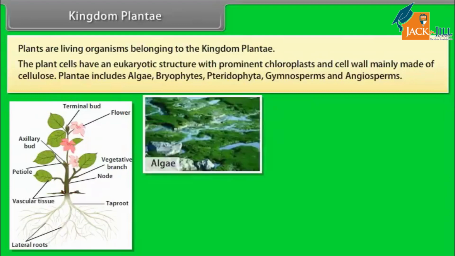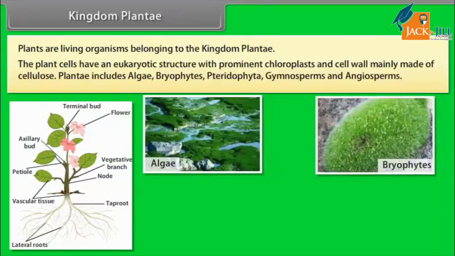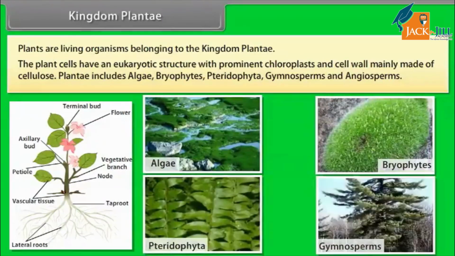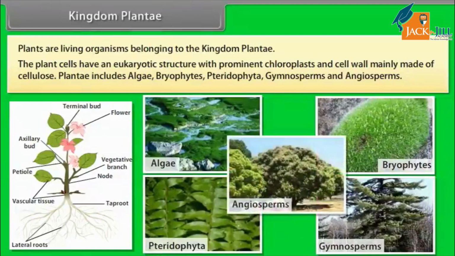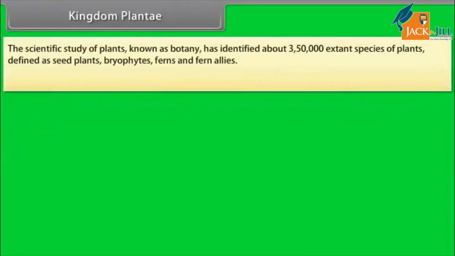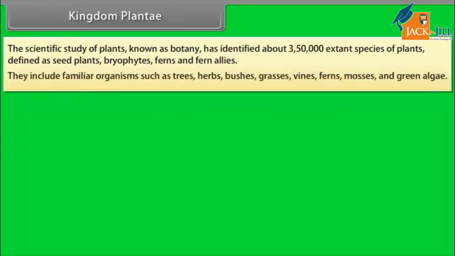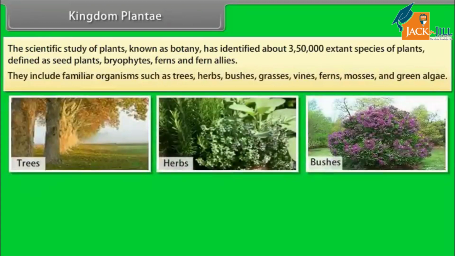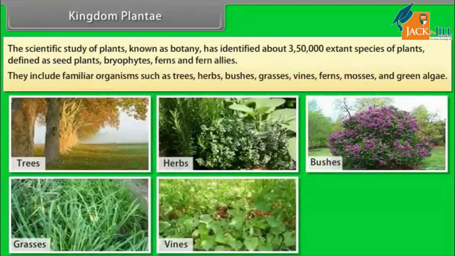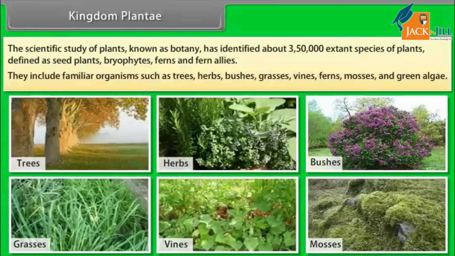Plantae includes algae, bryophytes, pteridophyta, gymnosperms, and angiosperms. The scientific study of plants, known as botany, has identified about 350,000 extant species of plants, defined as seed plants, bryophytes, ferns, and fern allies. They include familiar organisms such as trees, herbs, bushes, grasses, vines, ferns, mosses, and green algae.